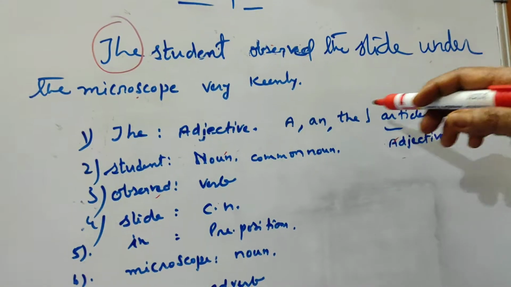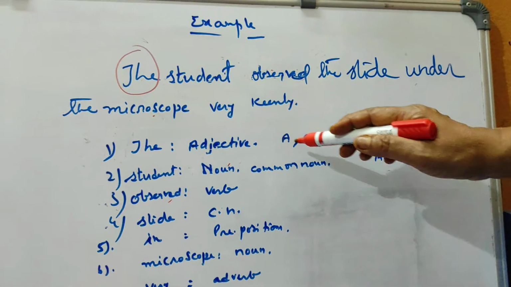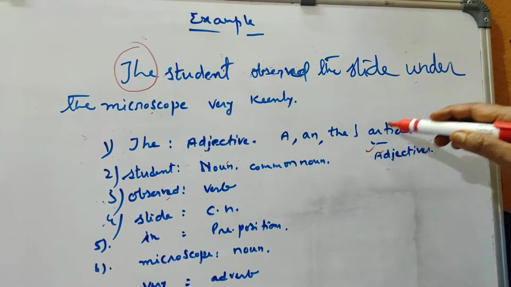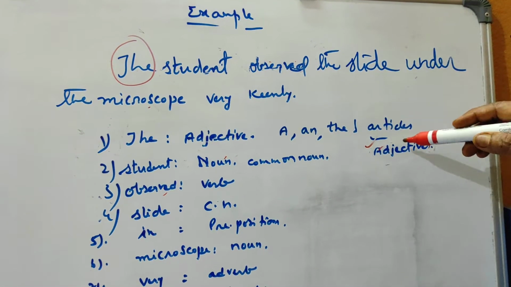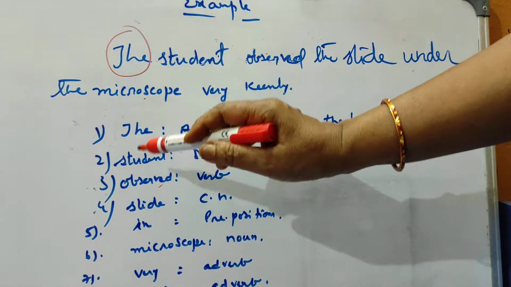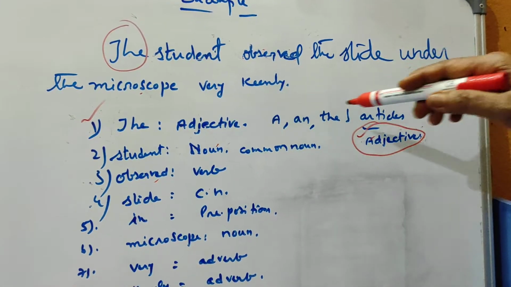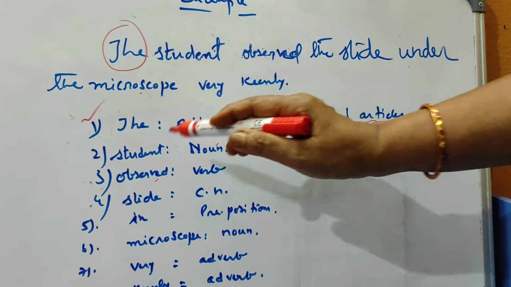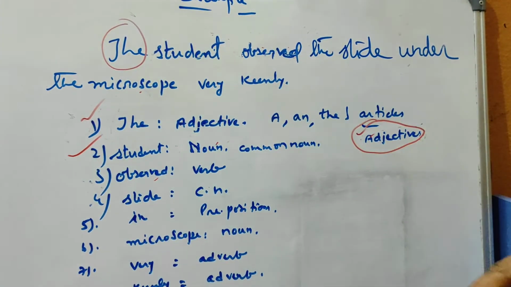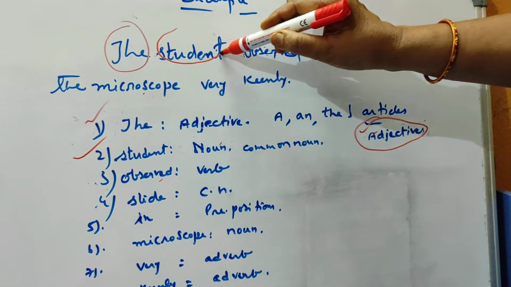What are the 3 articles? A, an and the. According to parts of speech, all these 3 articles will become adjectives. So this the will come under adjective. Don't forget, a, an and the, these 3 articles will always come under adjectives. The next one is student. Now I'll tell you, second word you take into consideration now, student.